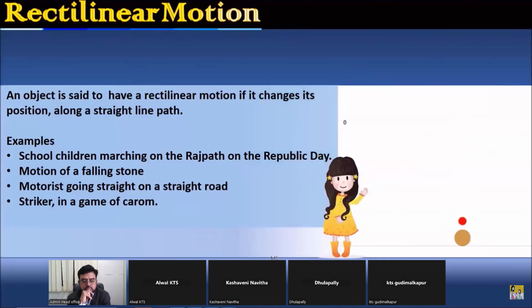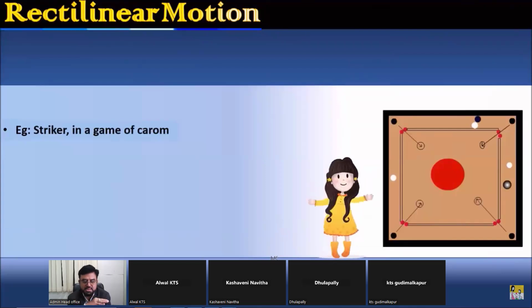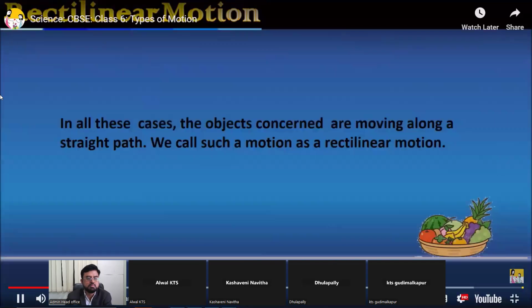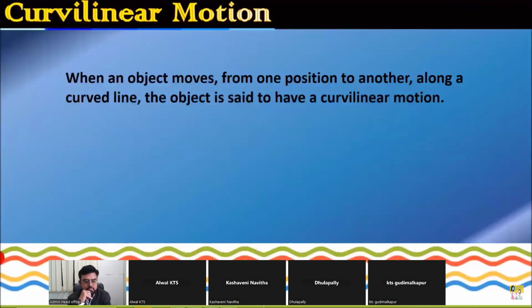Motion of a falling stone. A motorist going straight on a straight road. Striker. Motion of a striker in a game of carom. In all these cases, the objects concerned are moving along a straight path. We call such a motion as the rectilinear motion. Straight line motion. Next, curvilinear motion.